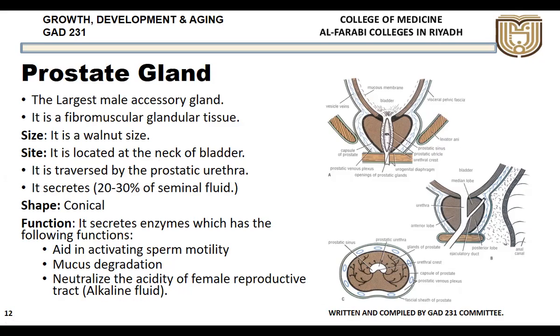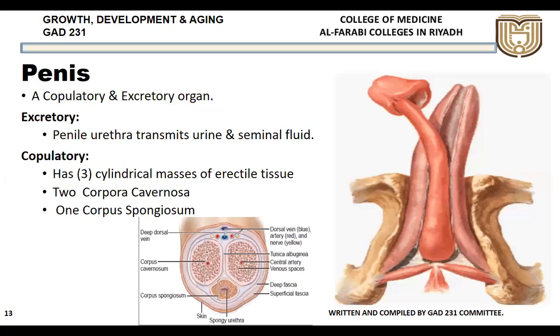Second is mucus degradation. Degradation means decreasing. So the mucus content within the seminal fluid is decreased. If there is more mucus, then it is difficult to fertilize. Then it neutralizes the acidity of the female reproductive tract, which is alkaline. Once it goes into the female reproductive tract, this is neutralized by the secretions of the prostate. If not, the sperms are killed. So first, the prostatic fluid will go and neutralize, then the sperms can float into the female reproductive tract.